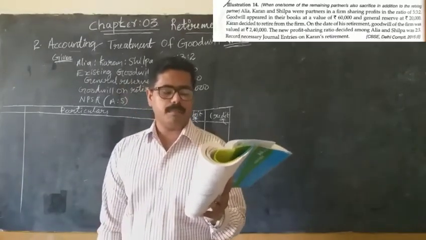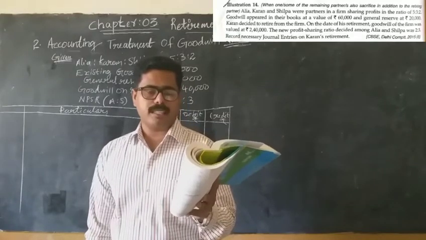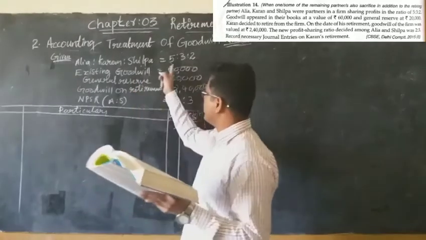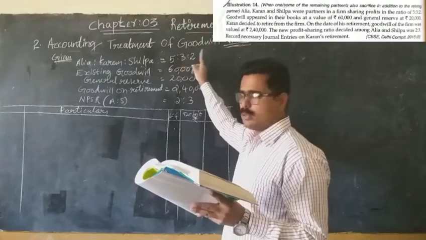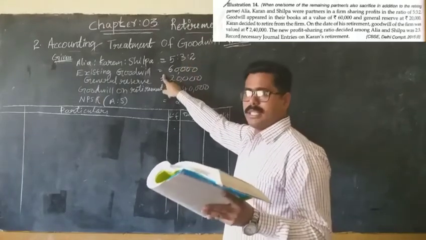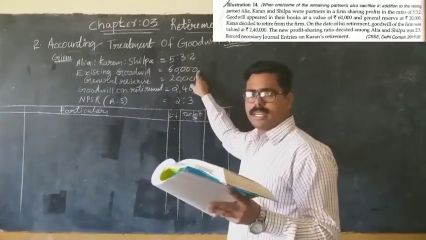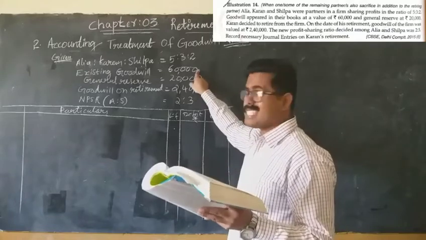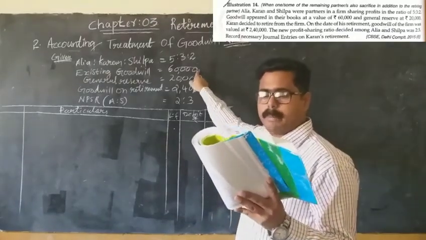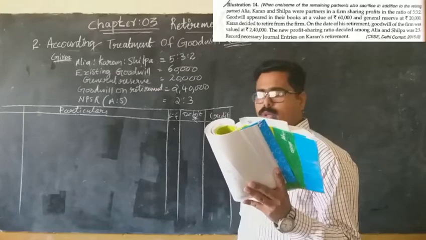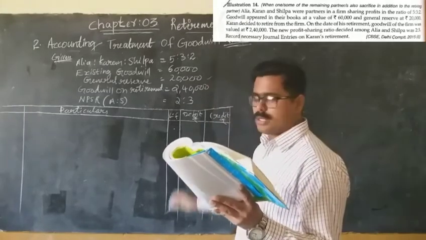Goodwill appeared in their books at a value of rupees 60,000. Here all the ratio is given, 5:3:2, and the existing goodwill in the books of accounts on retirement is given as 60,000. And the general reserve is at rupees 20,000. General reserve is also given.